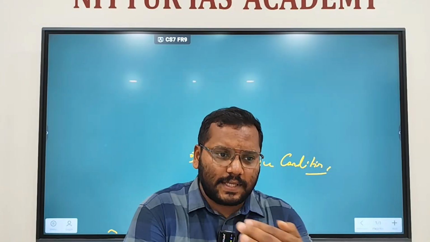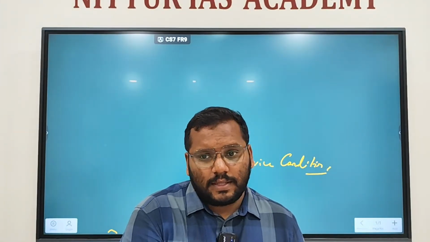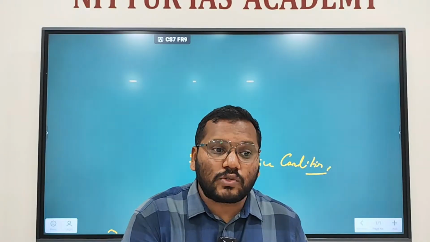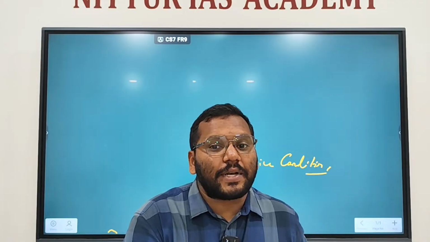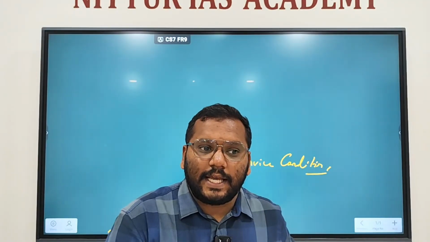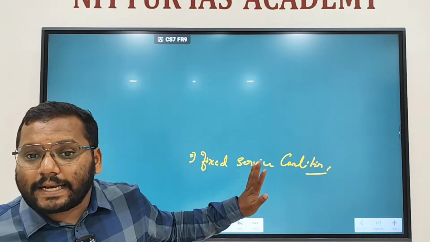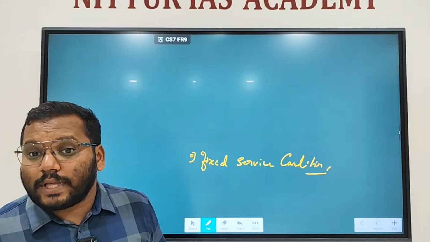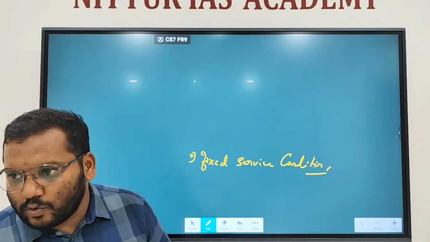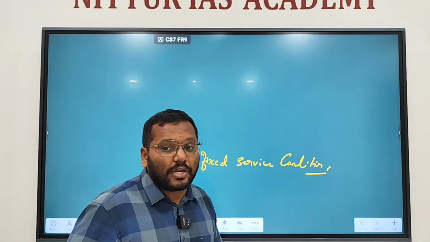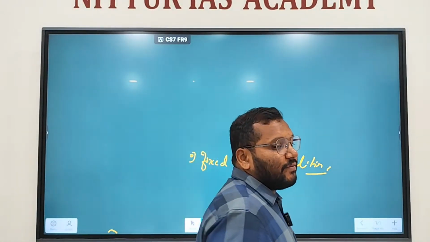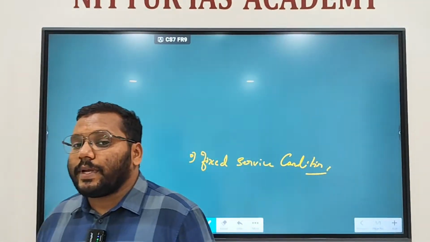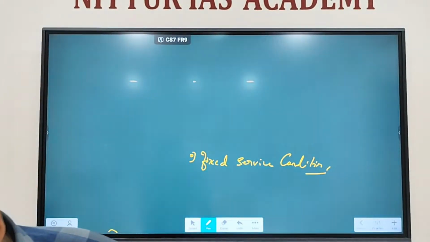What do you mean by disadvantage? It cannot be reduced. The salary and allowances can be increased by Parliament, but they can be reduced only during financial emergency. Except during financial emergency, the salary and allowances of the judges cannot be reduced. Okay? It cannot be altered to their disadvantage. Except during financial emergency, the salary and allowances of the judges of the Supreme Court cannot be reduced.